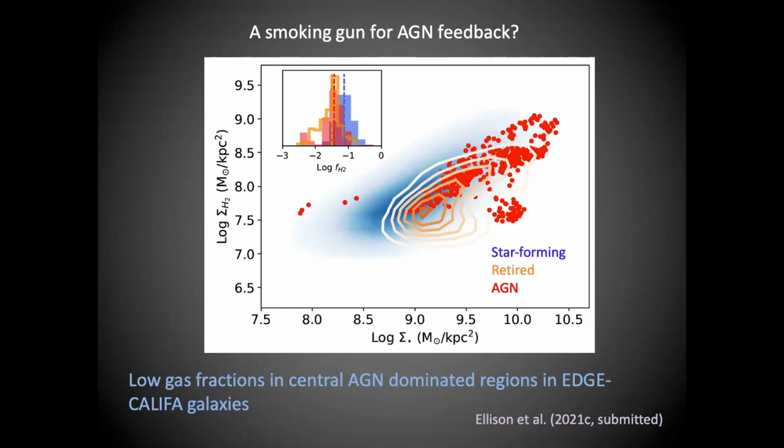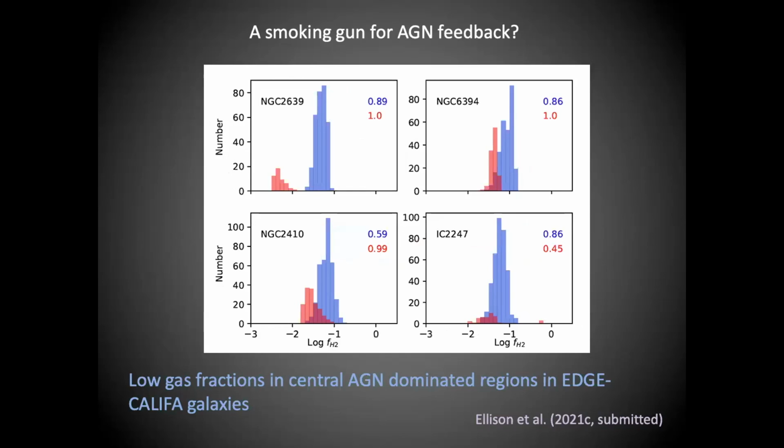We can also look at this within a given galaxy. So here are 4 of the AGN in that EDGE-CALIFA sample. And you can see that even within a given galaxy, the gas fractions are lower in that central AGN region than in the extended star-forming region. Often by just a factor of few, but in this one case, by an order of magnitude.